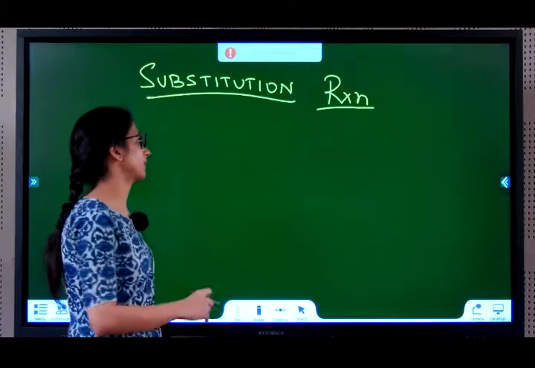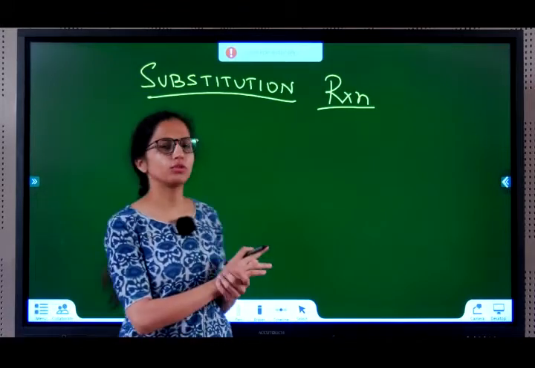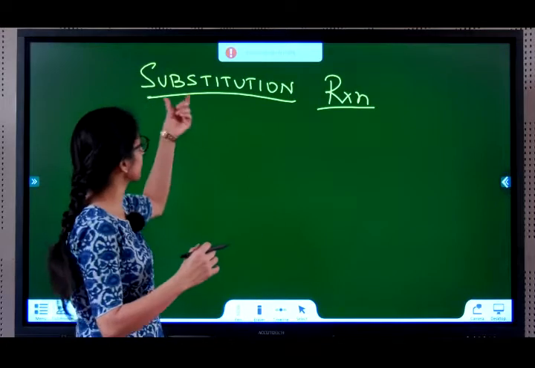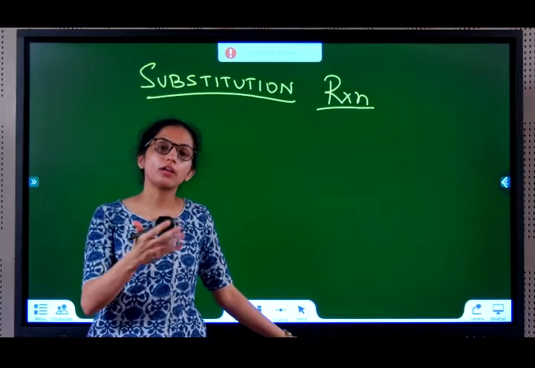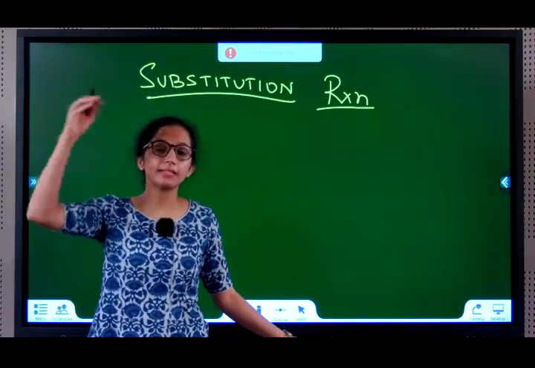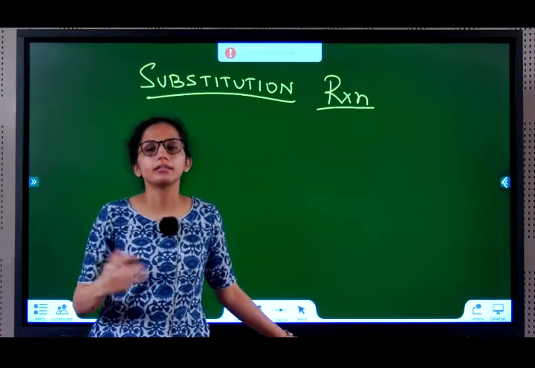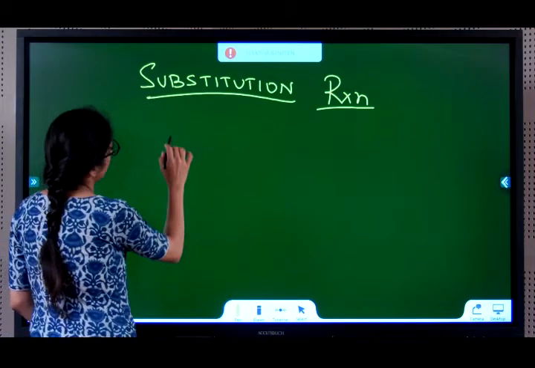The next property we will be studying is substitution reaction. First of all, what is a substitution reaction? It goes with the word substitute. So a substitution reaction is a reaction in which one or many atoms of a compound are replaced, substituted, by another atom. Such a reaction is called a substitution reaction. Let us see an example.